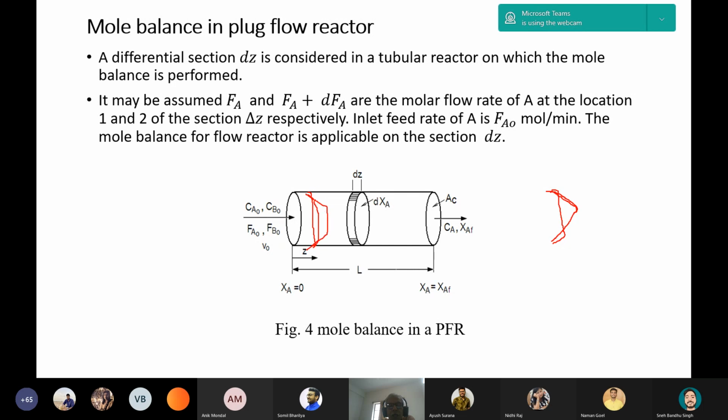But if we consider it is straight, meaning there is no variation of velocity along the radius, then it is called plug flow.